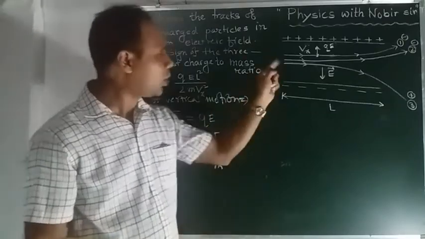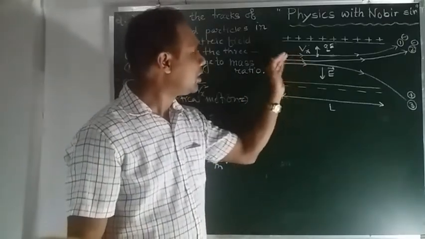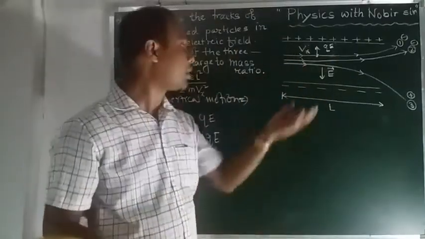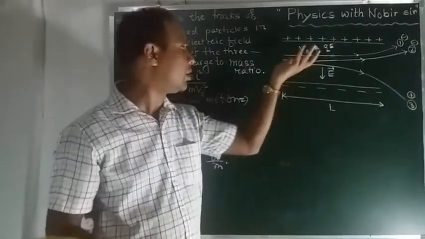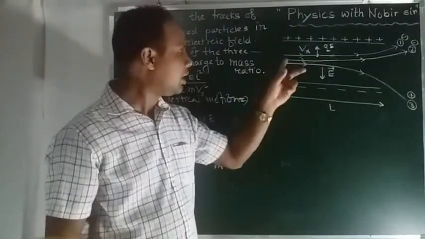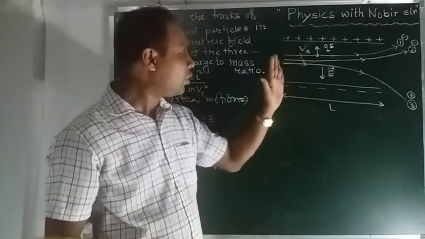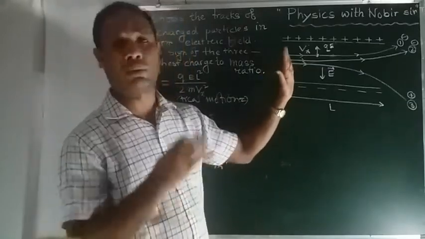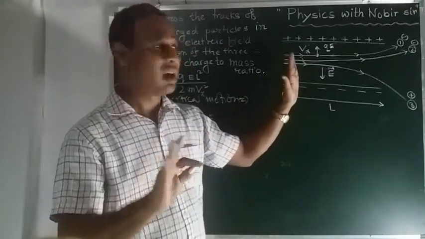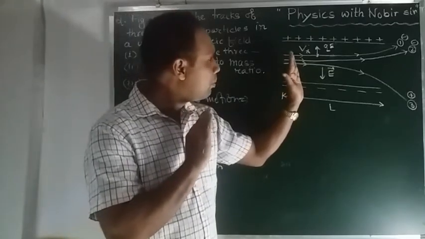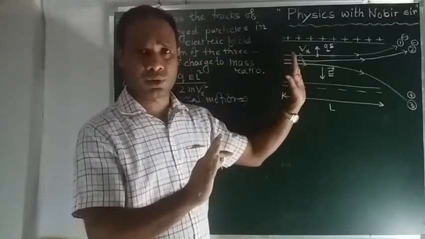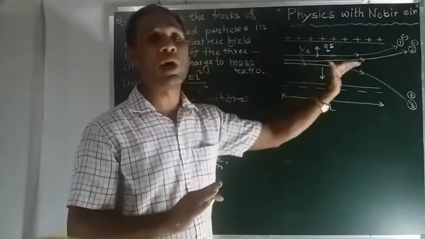Now, when there is a vertical acceleration QE by m, what happens to the velocity along the horizontal direction? Does it change or not? The force is exerted perpendicular to the motion, and a perpendicular force will not change the horizontal velocity.